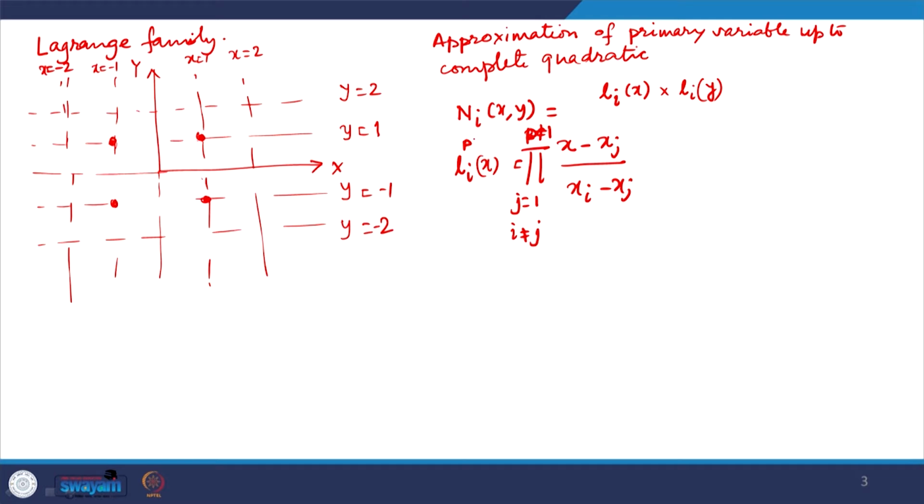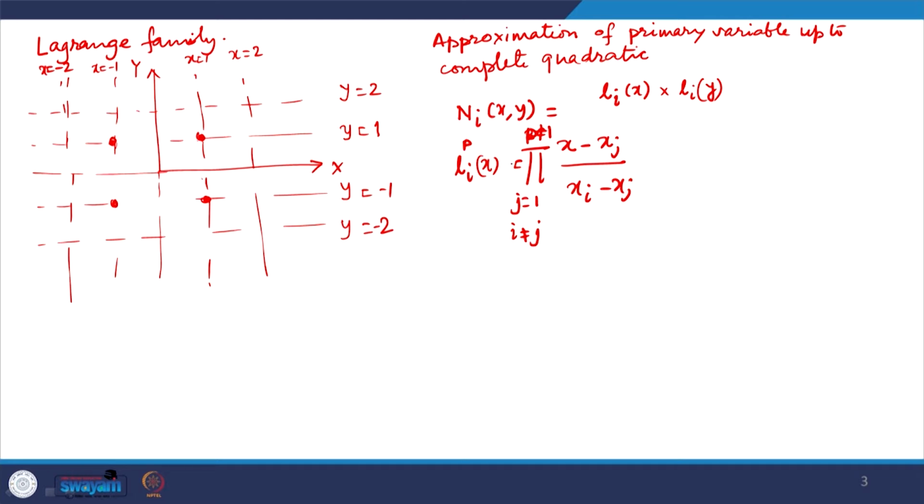So, Lagrange's interpolation of pth degree, complete pth degree, will have these terms ranging from 1 to p plus 1 and one term less when i is not equal to j. For example, for a second degree polynomial it will have 2 terms.